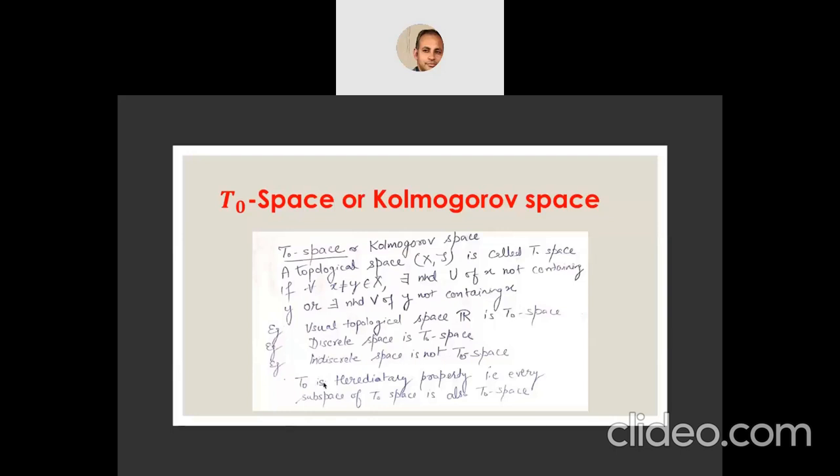Now T-naught is a hereditary property. Hereditary property means if a space is T-naught, then its subspace will also be a T-naught space. Thus every subspace of a T-naught space is also a T-naught space.